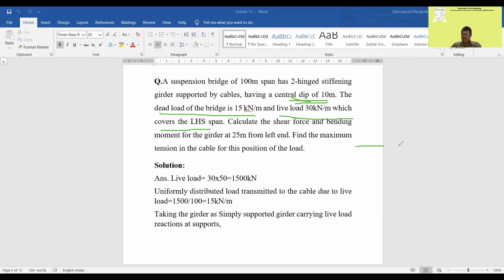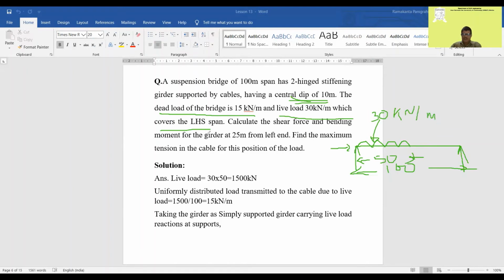That is like this. So this is a 2-hinged girder. Here the span is 100 meters. There is a UDL acting up to 50 meters, so in the left half, and the other side is the right half. Here the load is acting, a UDL of 30 kN/m live load. The live load is not on the entire span, it is on half.